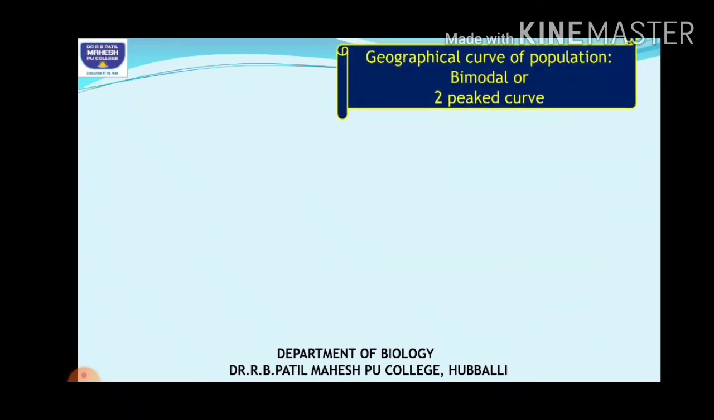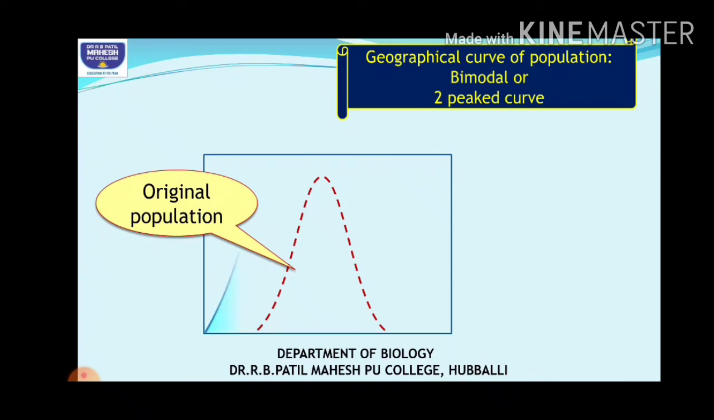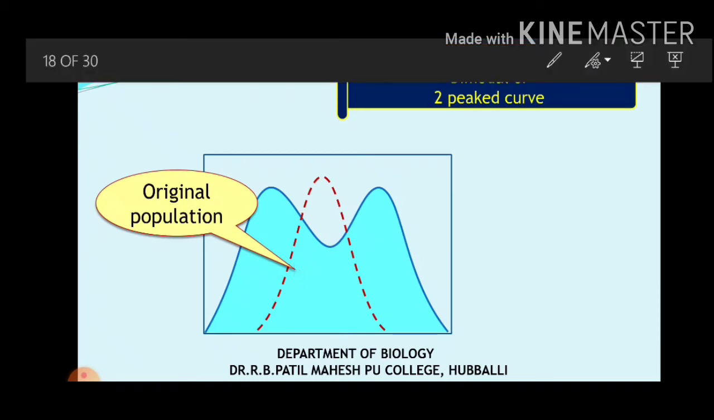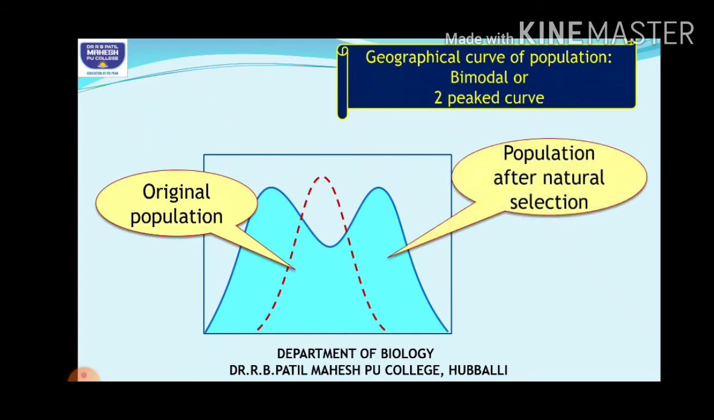Okay, so what type of curve can you find here, children? It is called the bimodal curve or two-peaked curve. So this is the original population that you have, and at both extreme ends you can find the curve. Okay, so this is a two-peaked curve. So here generally the intermediates are actually a disadvantage.